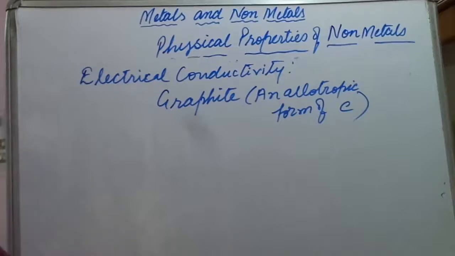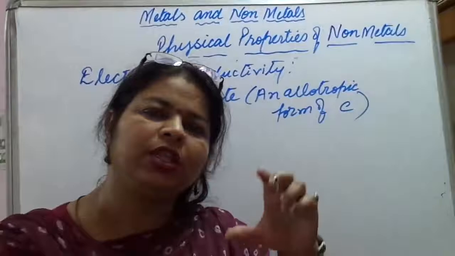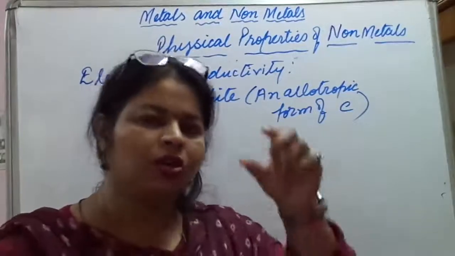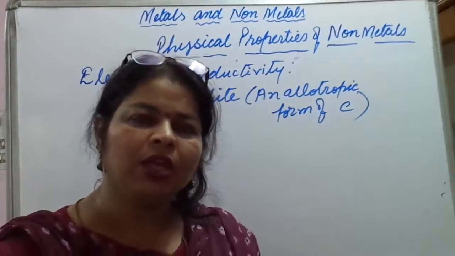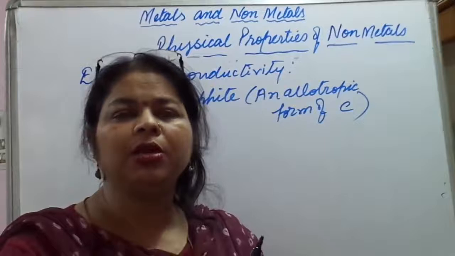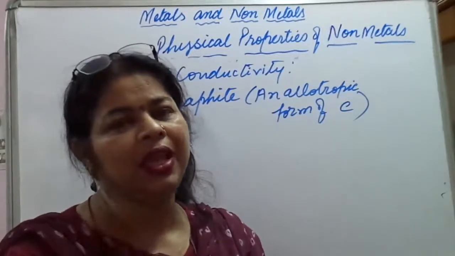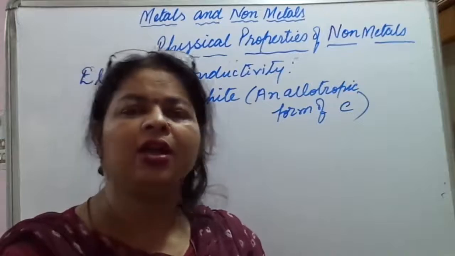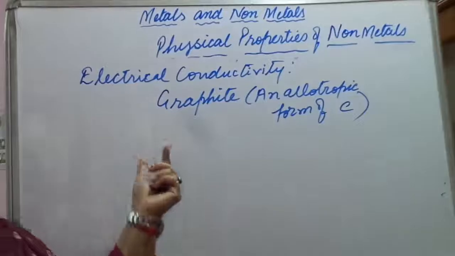This is the reason that in the dry cells that you use, the electrode, that black rod in the center, is made of graphite. Even the lead in the pencils that you have is made of graphite. As a result, it can easily conduct electricity. So we are talking here about electrical conductivity.